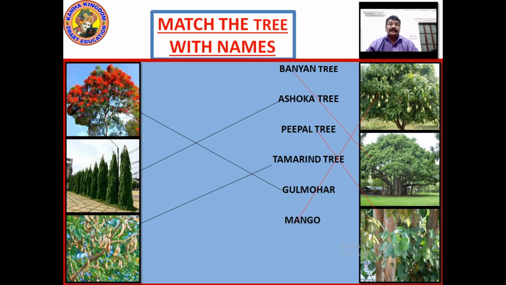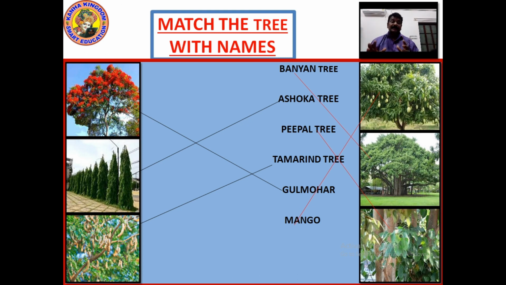Gulmohar tree, Ashoka tree, tamarind tree, banyan tree, peepal tree, mango tree. You can see there are 6 trees here which you need to identify. Wherever you see, you need to identify it.